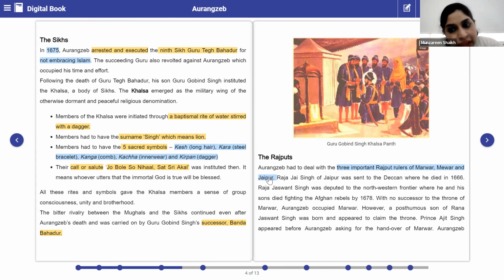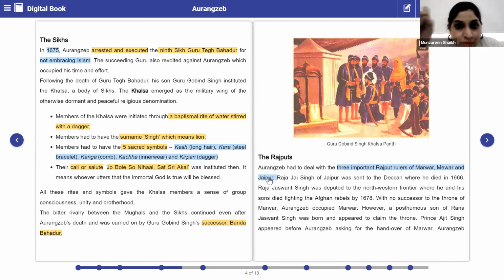Over there he died, he and his sons. So now there was no one to take up the throne in the Rajput community. Definitely the throne was passed from sons to sons, but everybody died, and there was no one who would take over the throne and rule.